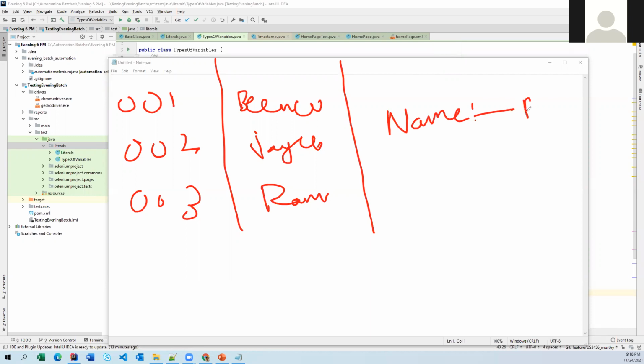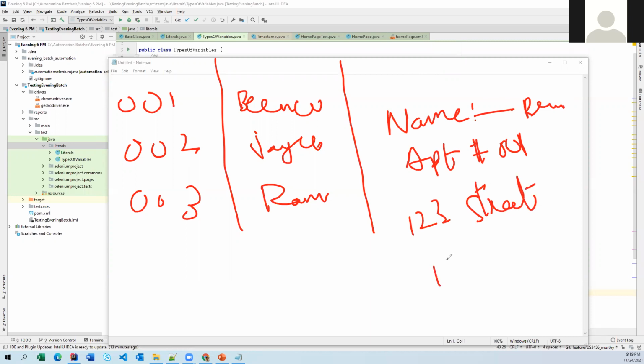Okay. So first one is Beena. The second one, apartment number, so definitely it's 001. And then some address line, some street, or some XYZ 123 street. And then some Hyderabad.